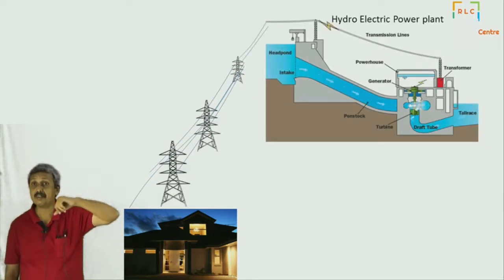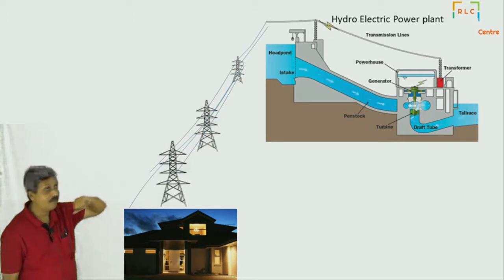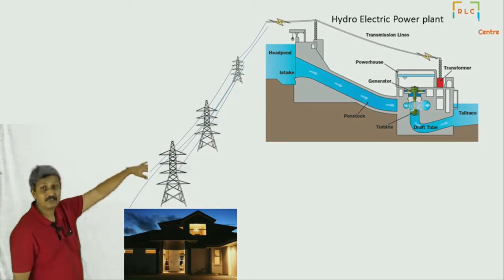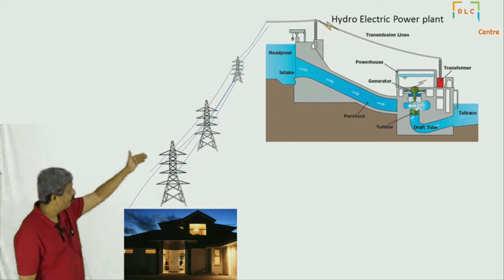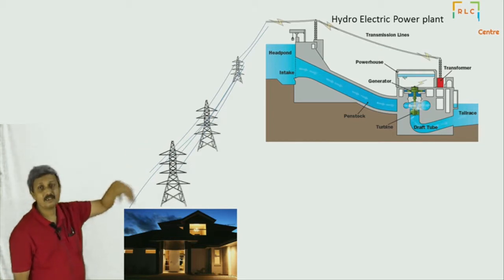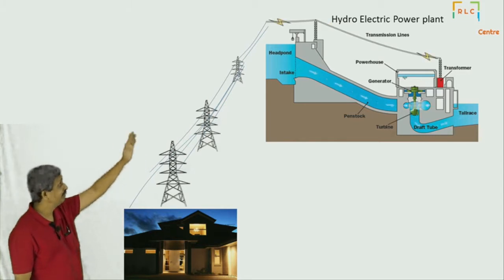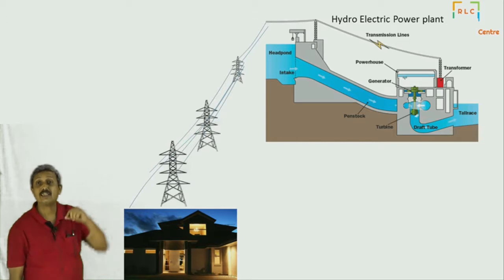We have many types of power station. One of them is hydroelectric power, where water moves a turbine. You can see the water is flowing and it is moving a turbine. The turbine is connected to an electrical dynamo or a generator. Based on Faraday's principles, it converts mechanical energy into electrical energy.